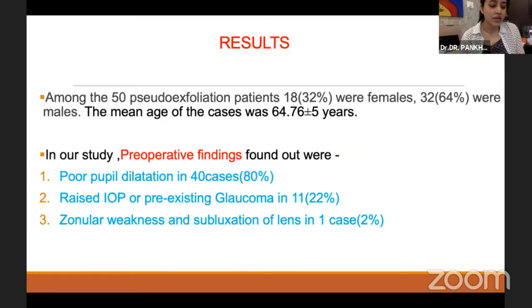Coming to results, in this study, the mean age was 64.76 plus minus 5 years. Among 50 cases, 40 cases, that is 80%, had pupil dilation in the range of 7 millimeters. The majority had IOP in the range of 22 to 27 millimeters of mercury.